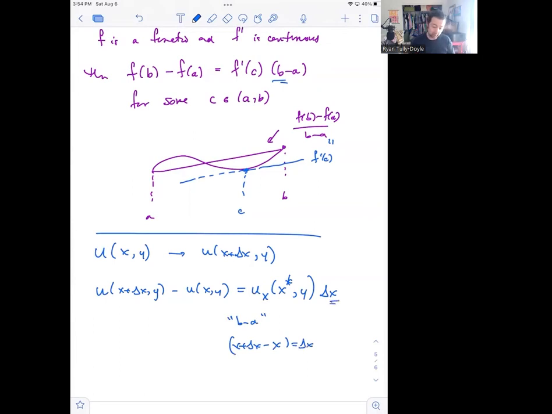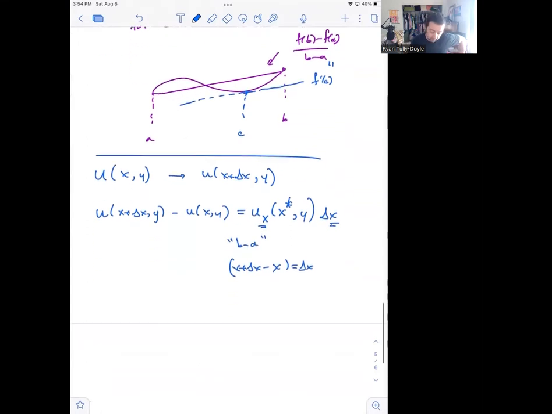Where's the derivative part, this f prime of c? Well, this is the derivative. It's an x derivative because we've slid in the x variable. And so this is the mean value theorem. It's the single variable mean value theorem applied in a multivariable setting. And the last thing we need to say is that this x star value must come from the interval from x to x plus delta x.